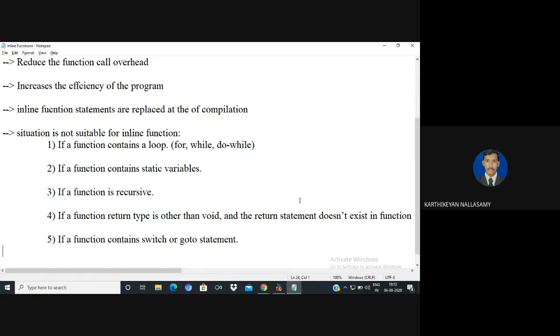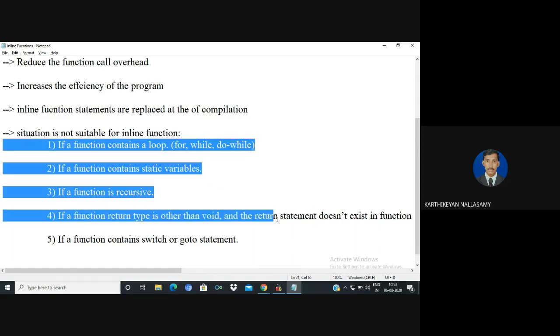I will repeat once again, there are 5 situations in which the inline function is not suitable. If it contains a looping statement, it won't work. If it contains a switch or goto statement, it won't work. Same way, if the function defines a static variable, it will not work. And recursion will not work. And if the return statement does not exist, even though the return keyword is there, it will not work. So these are some of the situations in which the inline function is not suitable.